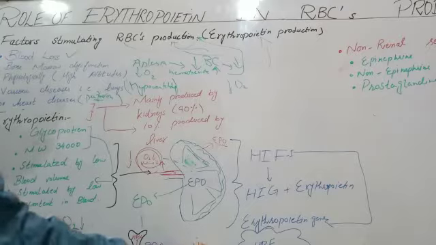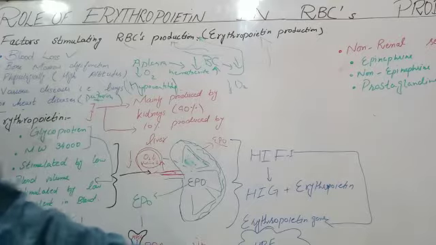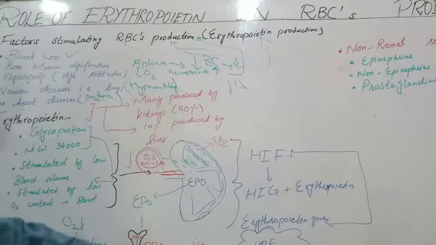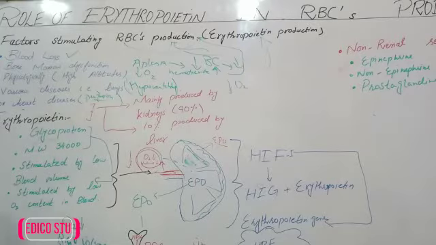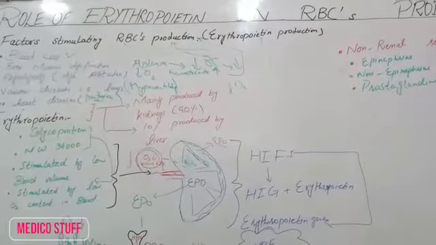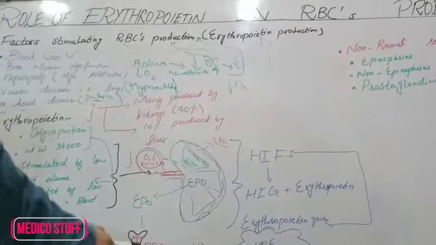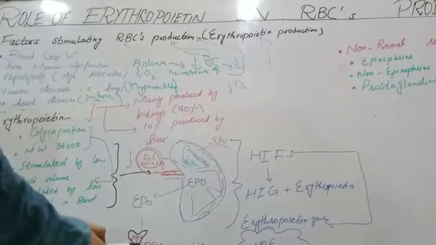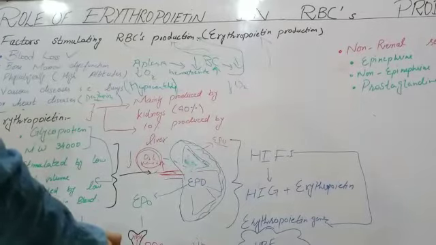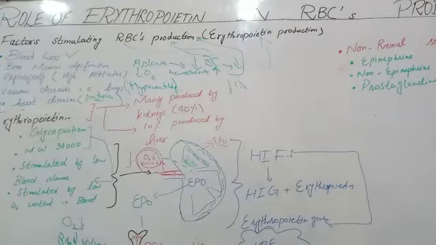As I told you in the last video, proerythroblasts differentiate into mature RBCs. So in the bone marrow where hematopoietic stem cells are present, these stem cells stimulate RBC production from proerythroblast.